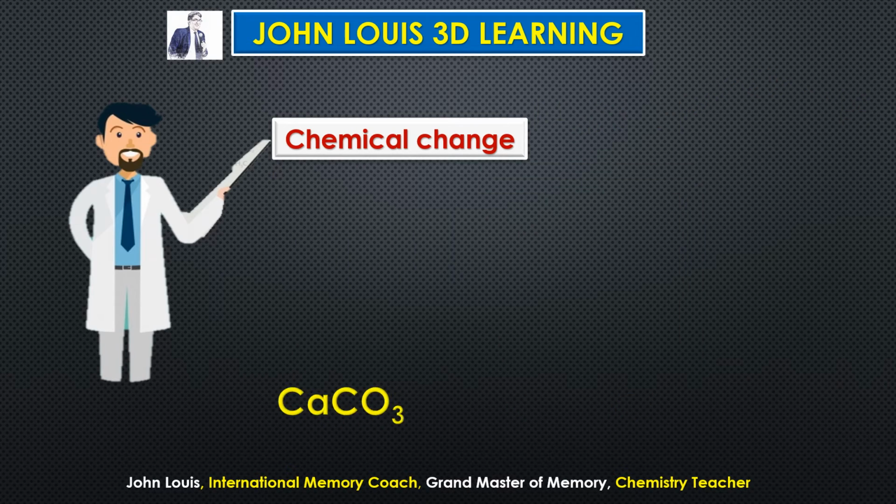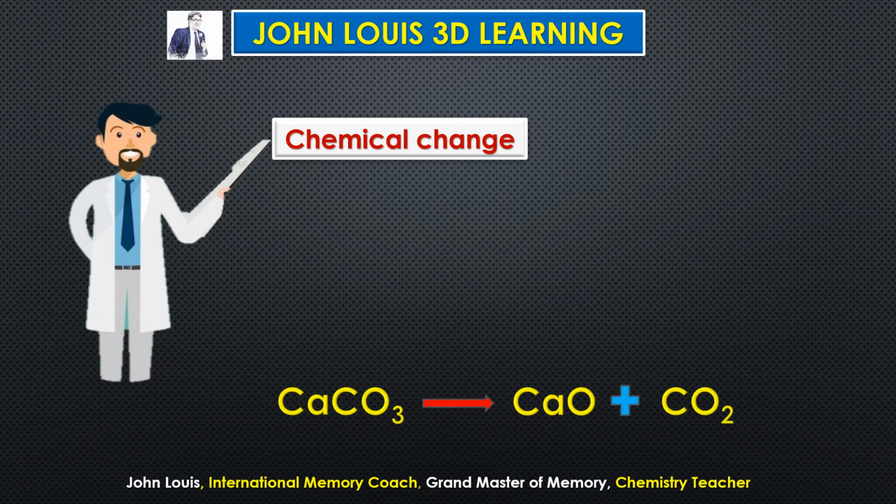What is a chemical change? For example, take calcium carbonate. If you heat it, it will change into two different products, calcium oxide and carbon dioxide. The products' characteristics will be totally different from the original reactant, calcium carbonate. We have already learnt that the chemicals on the left side of the arrow are called reactants, and those on the right-hand side are called products.